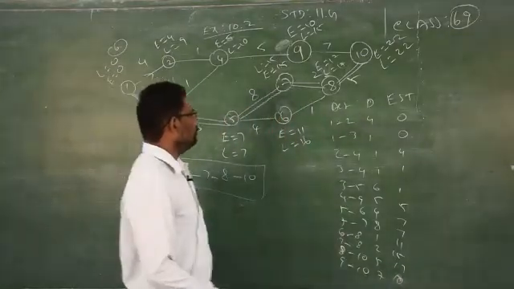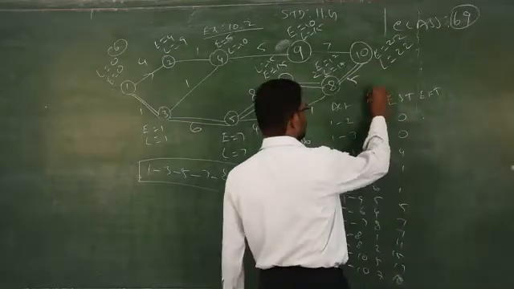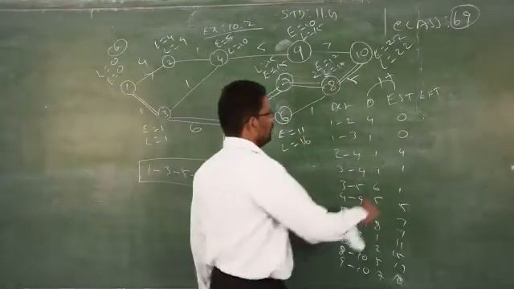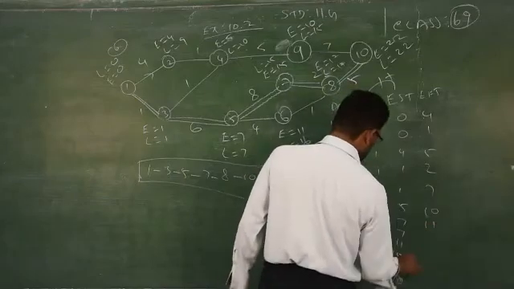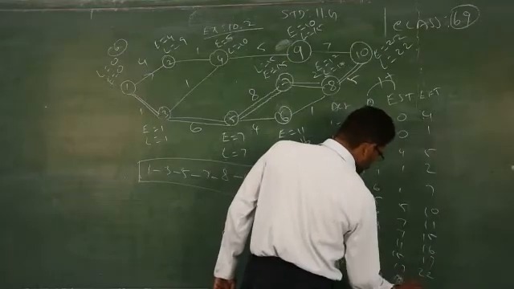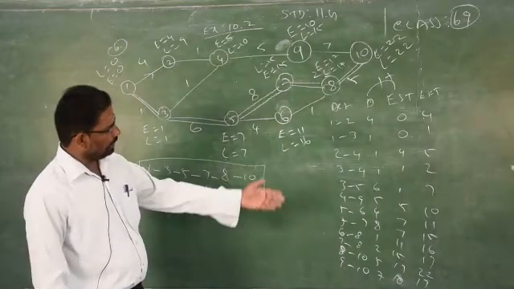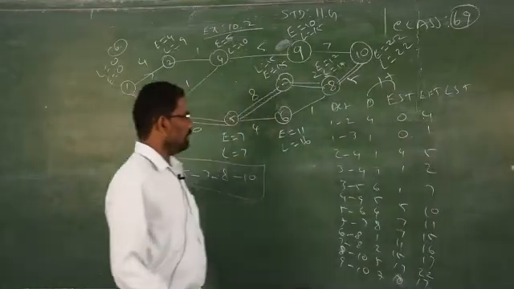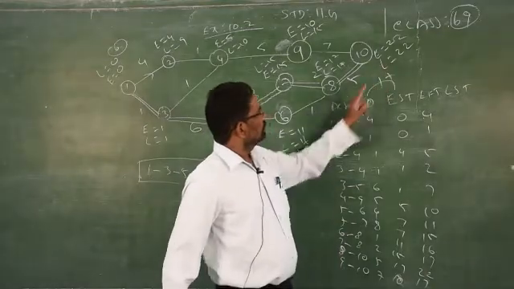So now you have to find out earliest finishing time, EFT. You know how to find out EFT? Just you have to add duration and EST. So you will get 4, 1, 5, 2, 7, 10, 11, 15, 16, 17, 22 and 17. So you will get this answer. Clear? Just you have to add and write, you will get EFT. Next you have to find out what? LST, that is latest starting time. So this you know how to find out latest starting time. You have to find out 1 to 2.